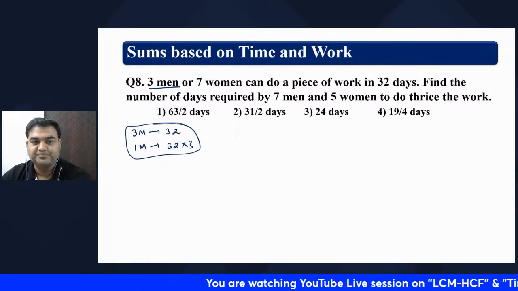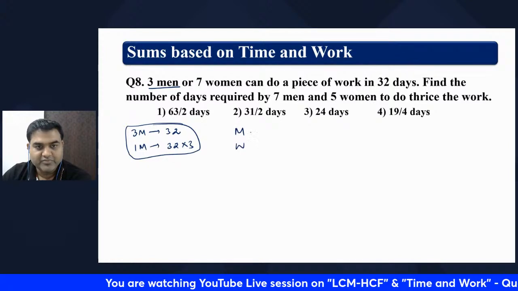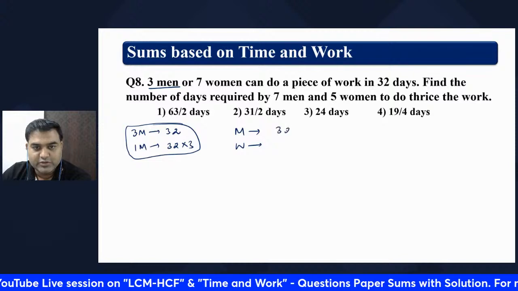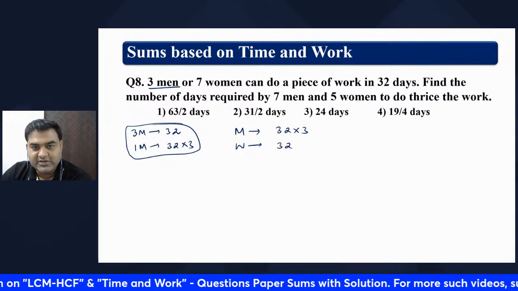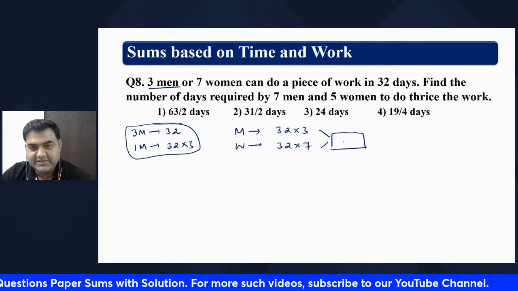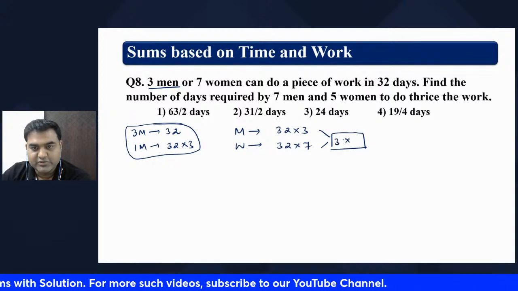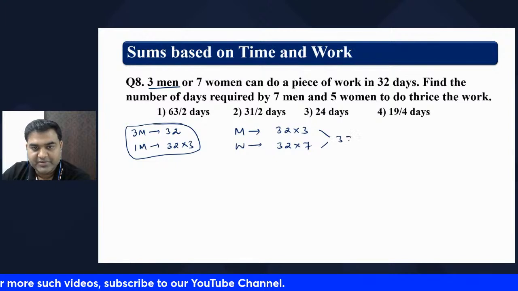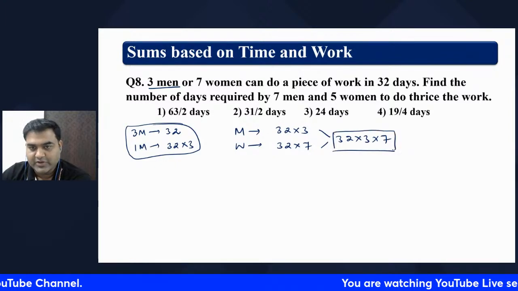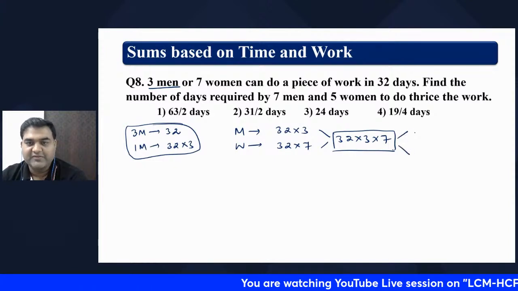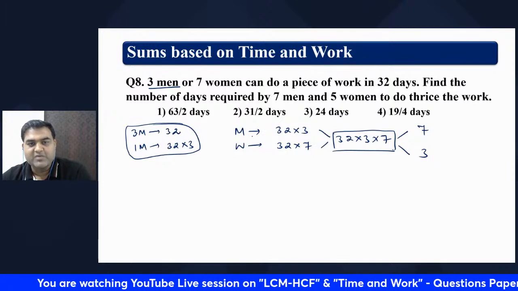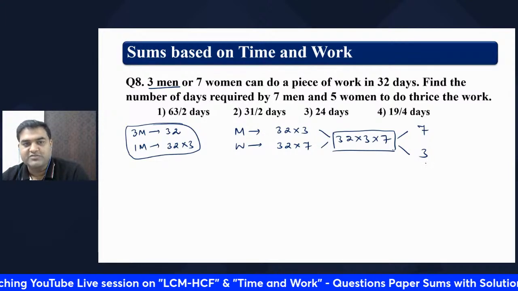We will write this way: man, woman, 32 into 3 days, 32 into 7 days, right? Number of days. What is the LCM? LCM will be 32 into 3 into 7. Okay. What is the efficiency? Efficiency is 7 and 3, right? So this is 1 man working, 1 woman working, 10 units of job they can do.